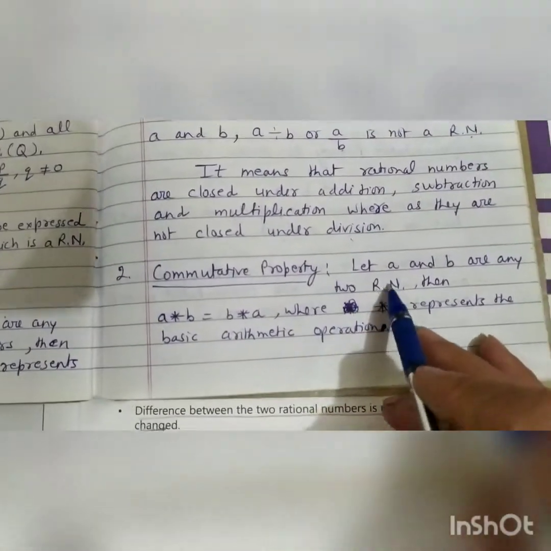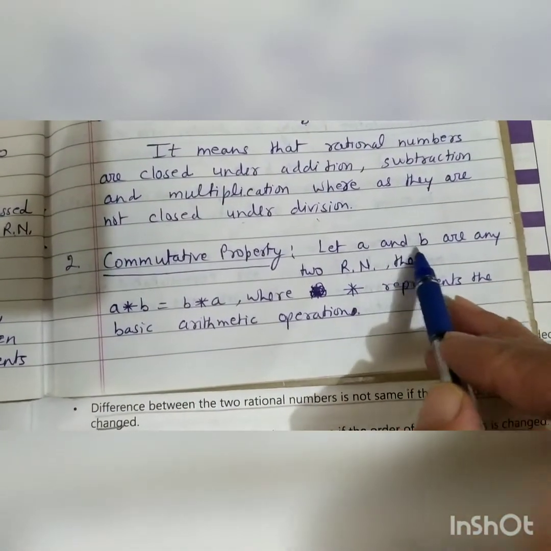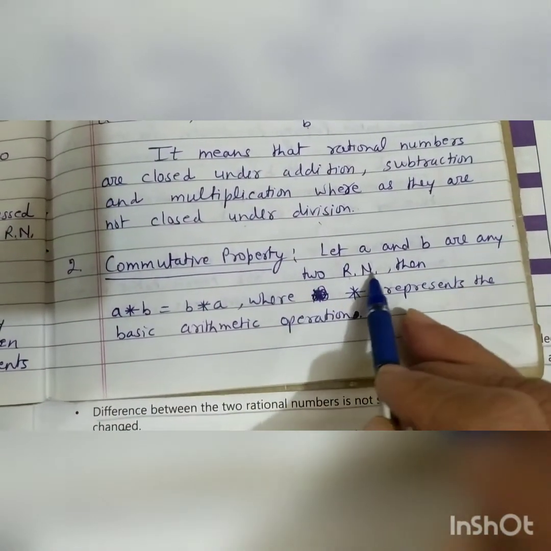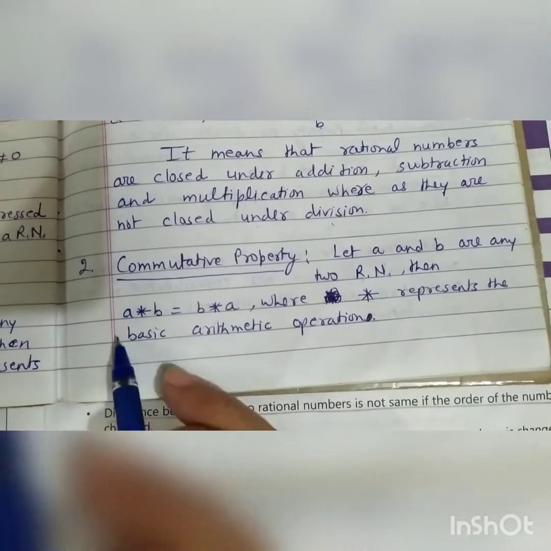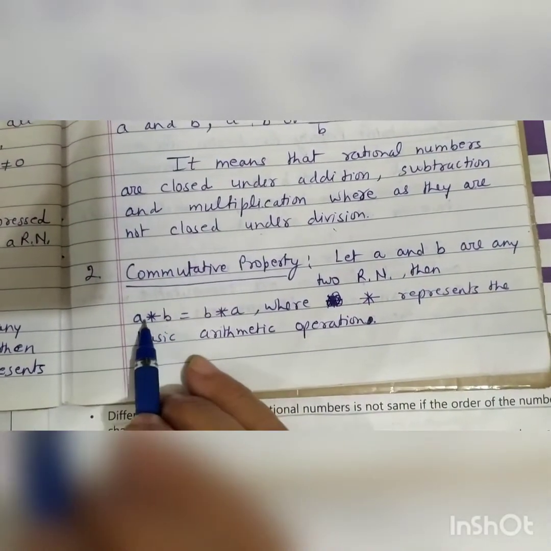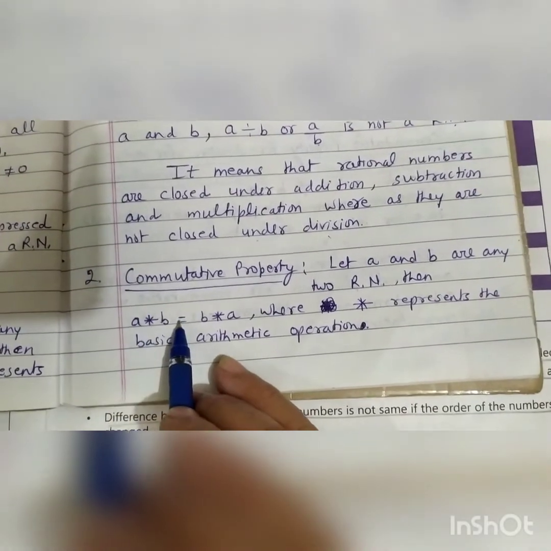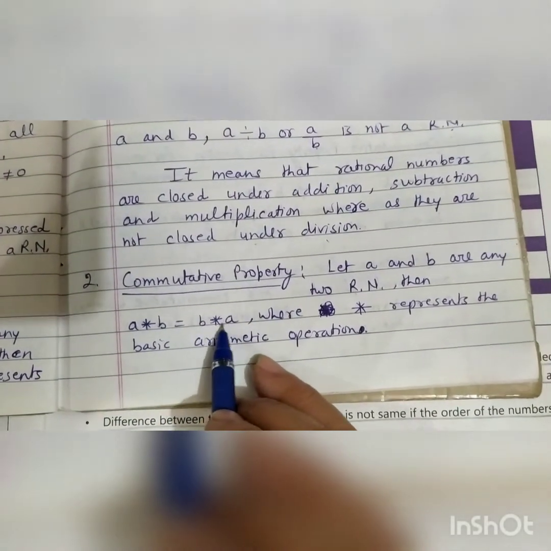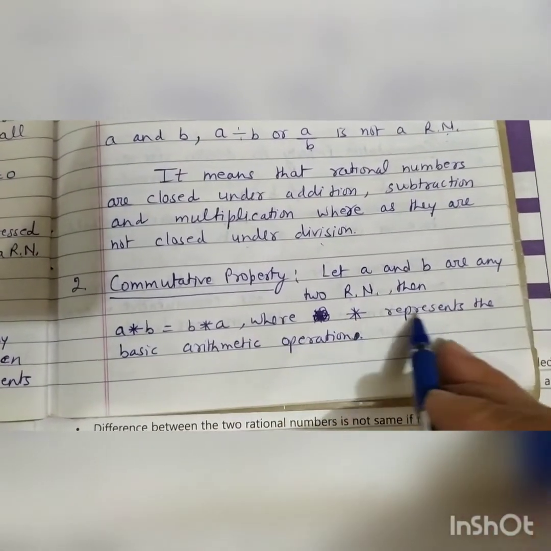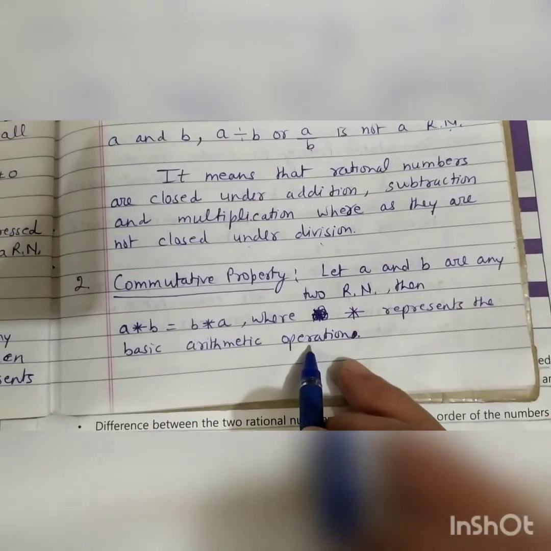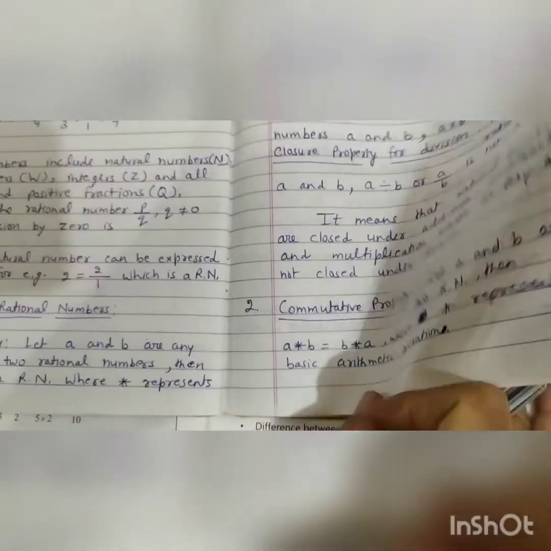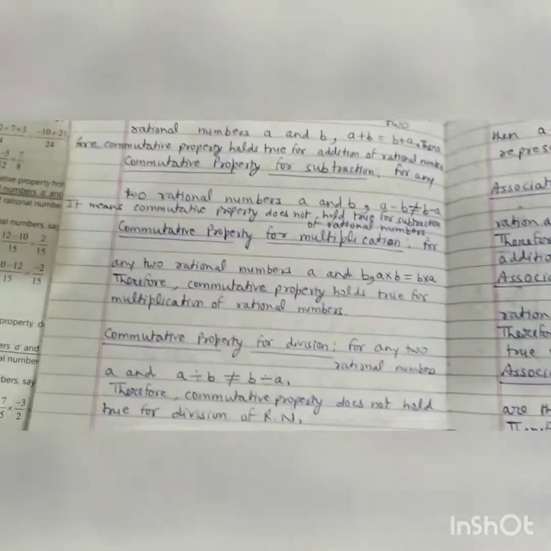Commutative property. What is commutative property? Let a and b be any two rational numbers, then a star b is equal to b star a, where star means any sign: plus, minus, divide, multiply, that is, the basic arithmetic operation. Let us see.